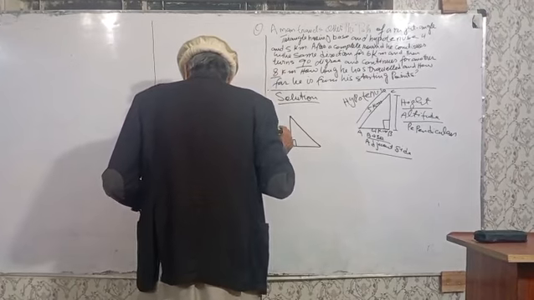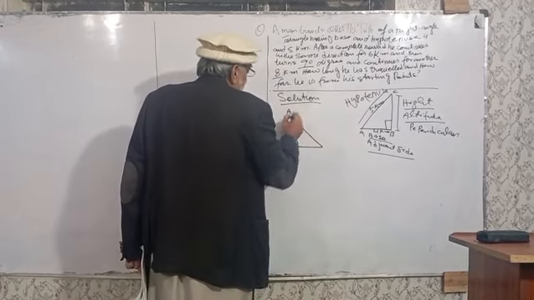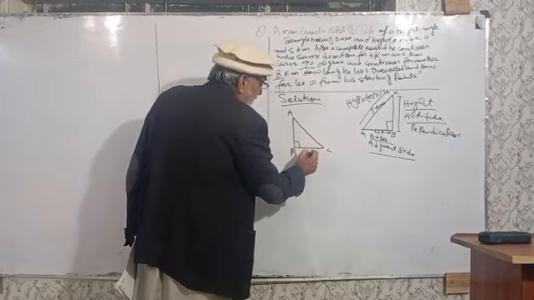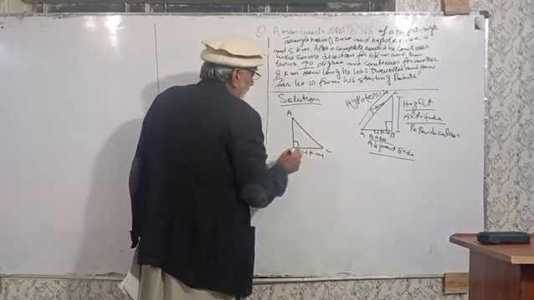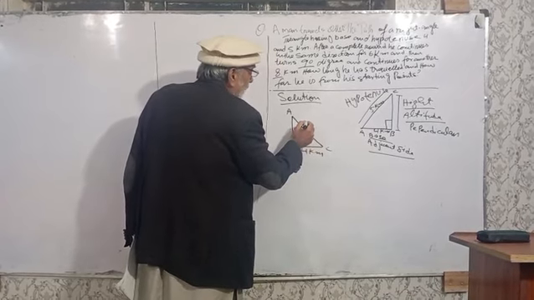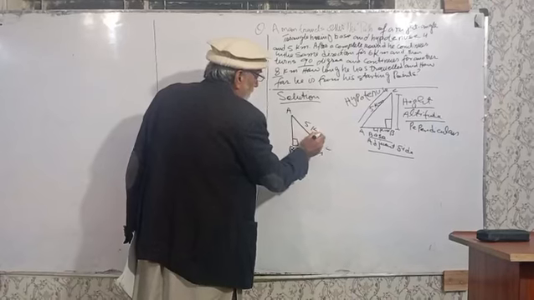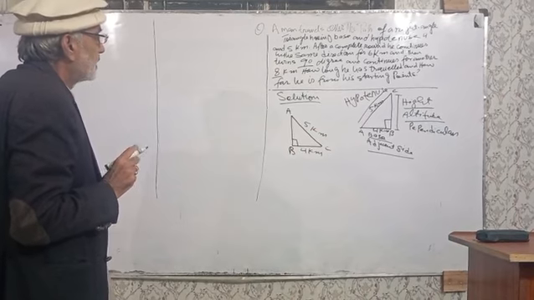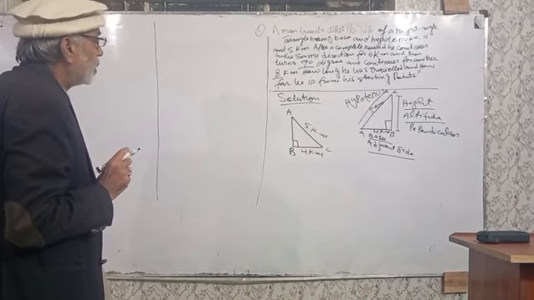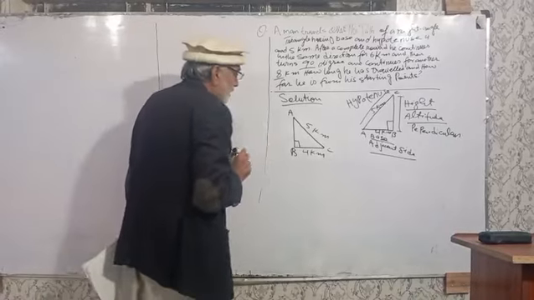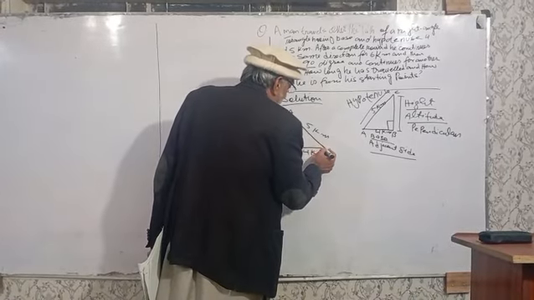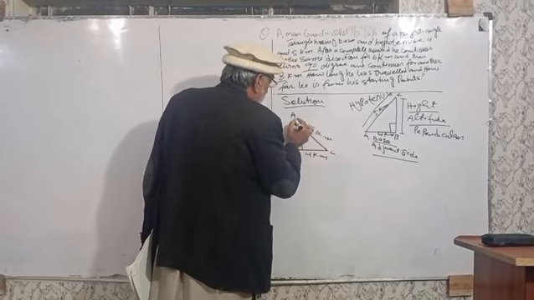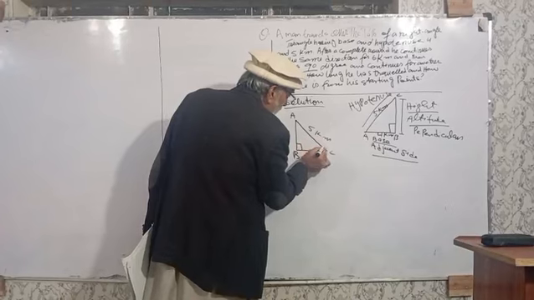A, B and C. This is the base and it is 4 kilometers. And this is the hypotenuse, it is 5 kilometers. According to the statement, when he completes a round, it means he will start at point C to B, then B to A and A to C.